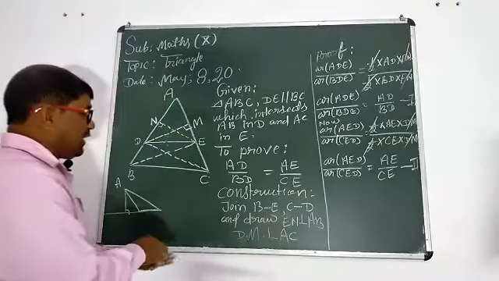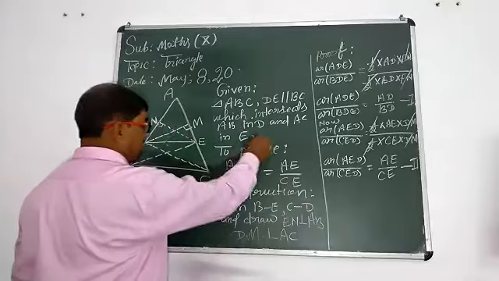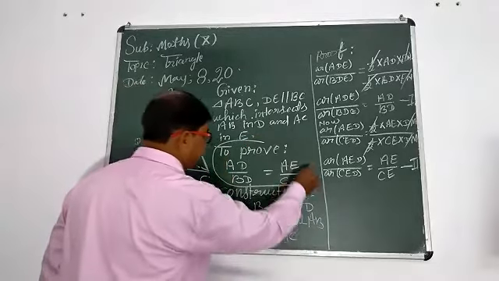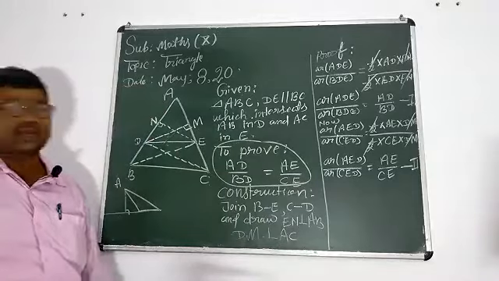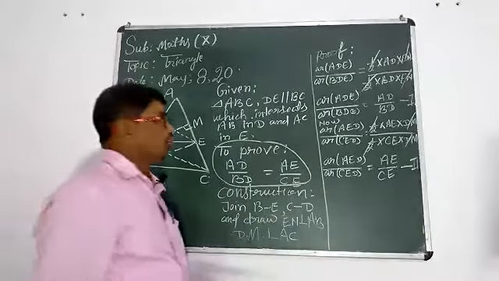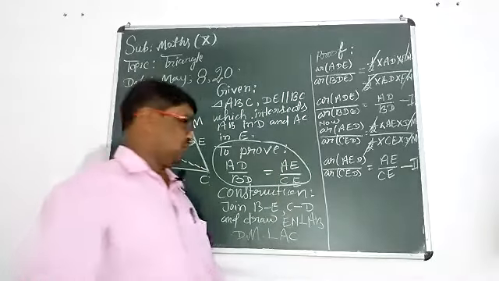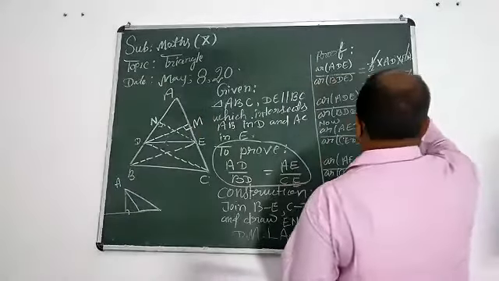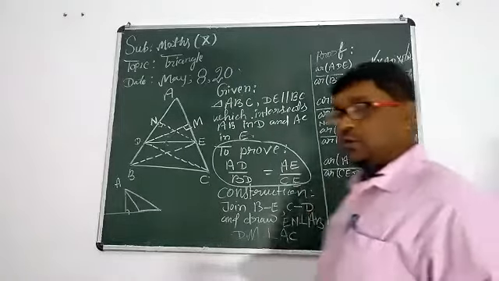Can you give your proof? According to this statement, mind this statement: AD upon BD equal to AE upon CE. We have got these two ratios separately now. Student, this is the first ratio and this is the second ratio.